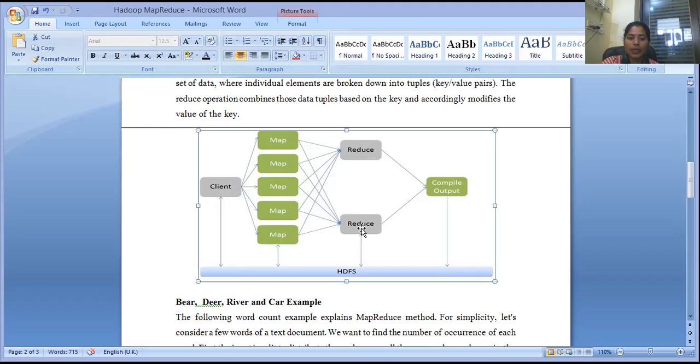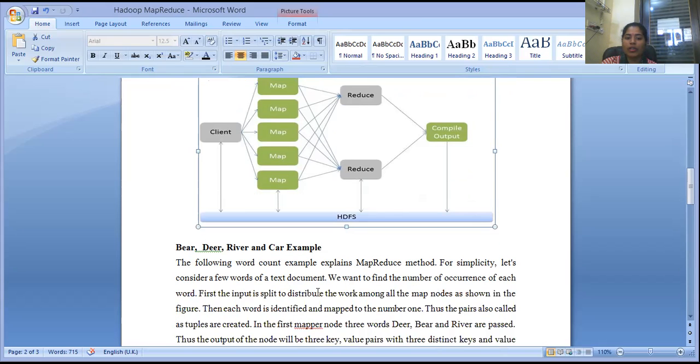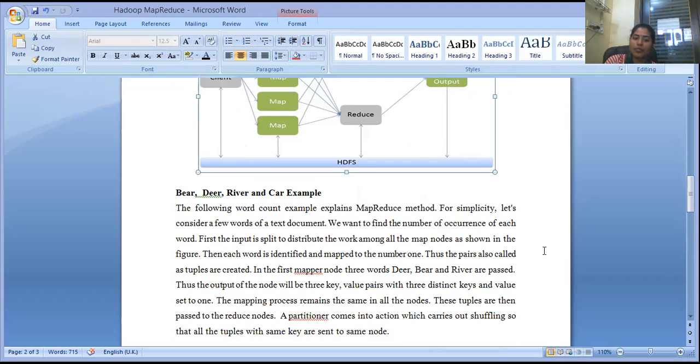Okay, so the beer, deer, river, and car example. The following is the word count example of the MapReduce method. For simplicity, let's consider a few words of a text document, where we want to find the number of occurrences of each word. First, the input is split to distribute the work among all the map nodes as shown in the figure. Each word is identified and mapped to the number one. Thus, the pairs, also called tuples, are created.